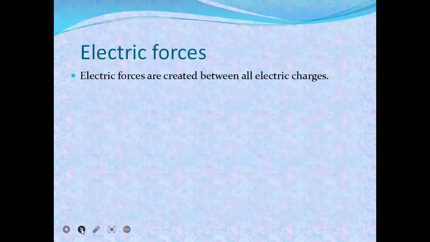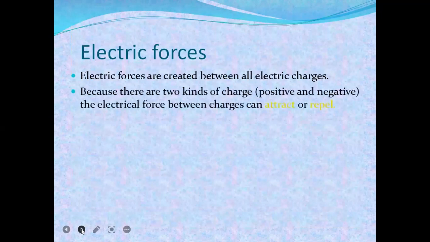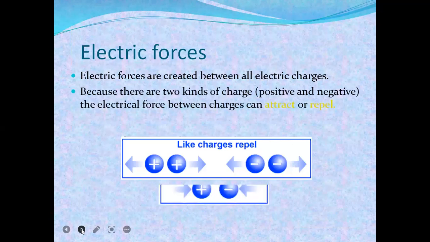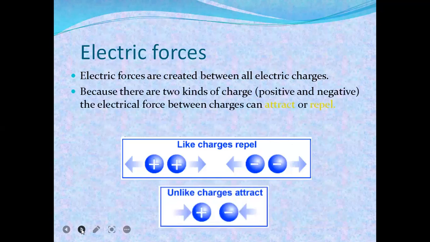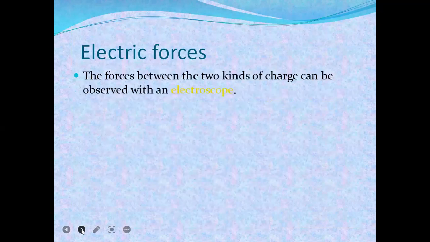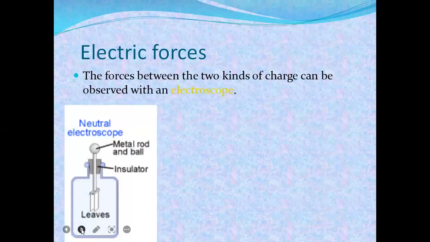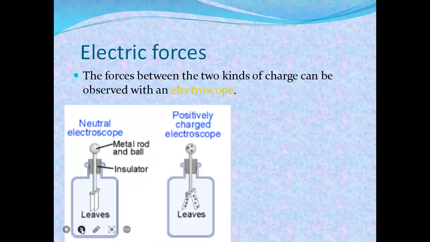Now electric forces are created between all electric charges because there are two kinds of charge, positive and negative. So like charges repel each other and unlike charges attract each other. Now the neutral electroscope, because the insulator, metal rod and ball have the same number of positive protons and negative charges.